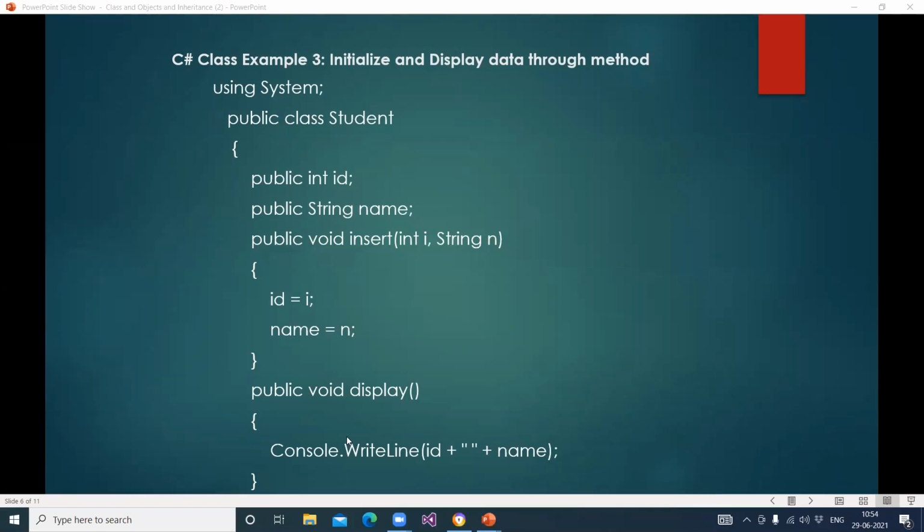Okay, now just listen. And remember this is another method, public void display. क्या करें ये मेथड में? console.writeLine id and name हम लोग यहाँ पे प्रिंट करवा रहे हैं. So in a class, student class में we have declared two variables and two methods. The first method is insert and the second method is display. In the insert method we are assigning the values to the variables, and in the display method we are printing those variables. Clear, students? Up to now clear?